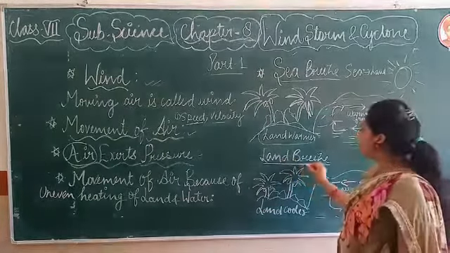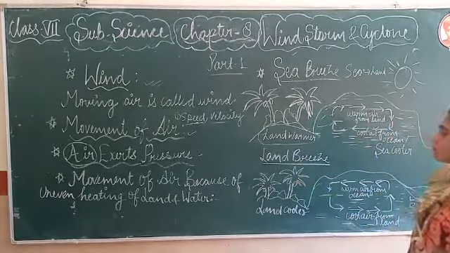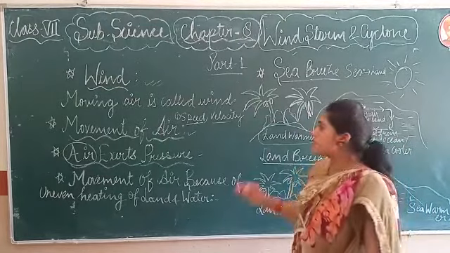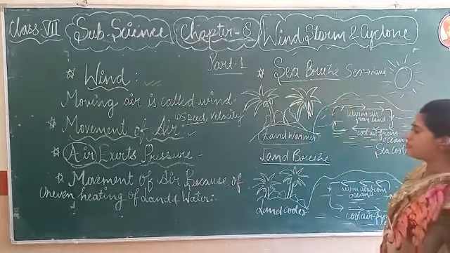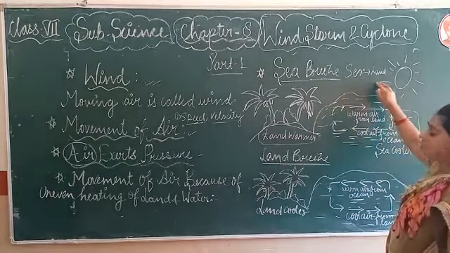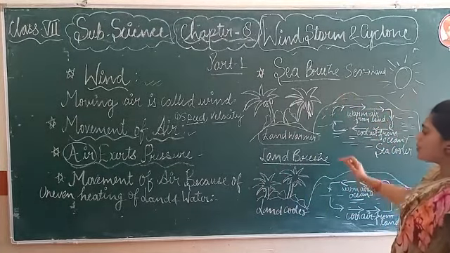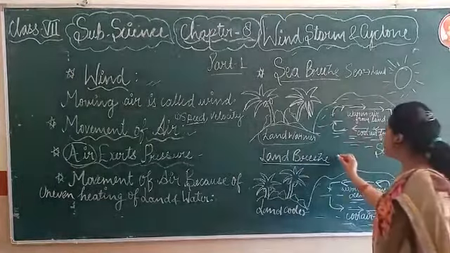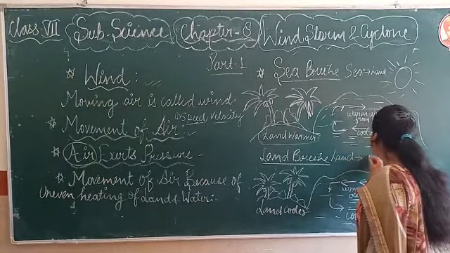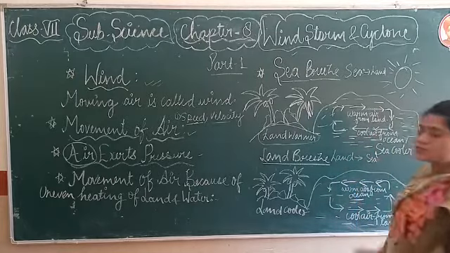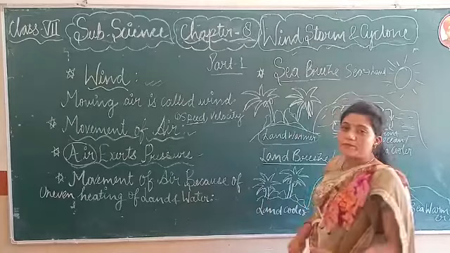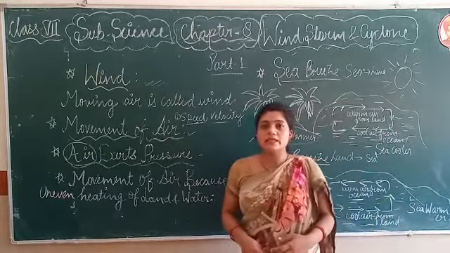Now next is land breeze. How does land breeze occur or take place? This is just the opposite of sea breeze. In sea breeze, what happened? Wind blowing from the sea towards the land. Now land breeze is just the opposite of sea breeze. Wind blowing from the land towards the sea is known as land breeze. And this land breeze mainly takes place during night time.